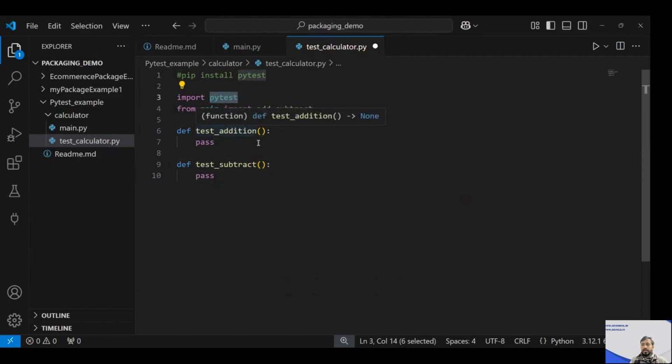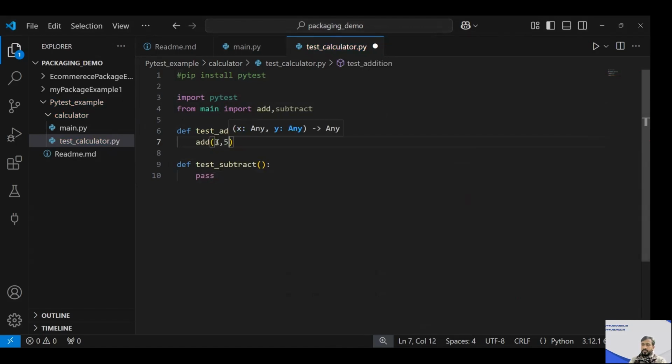Now while doing the test addition, what is required here is addition or subtraction, right? So we'll just call the add function, for example add of 3 comma 4. What should 3 plus 4 be? It should be 7.